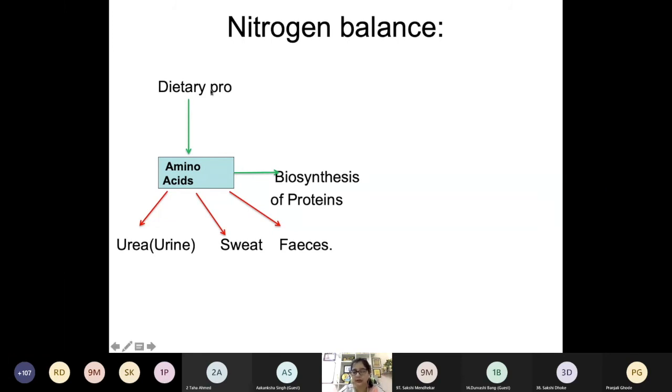So the nitrogen which we get from dietary protein is converted to amino acids, and these amino acids are again fixed in the synthesis of protein. So this is known as fixing of nitrogen in our body.